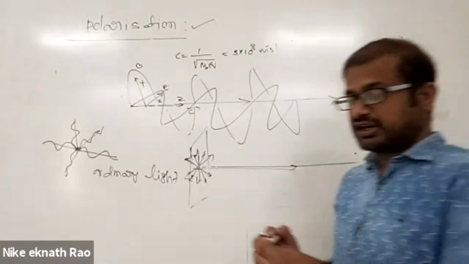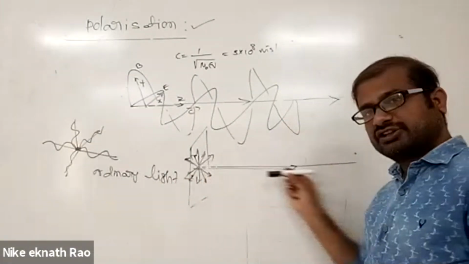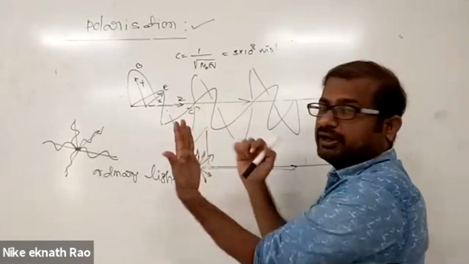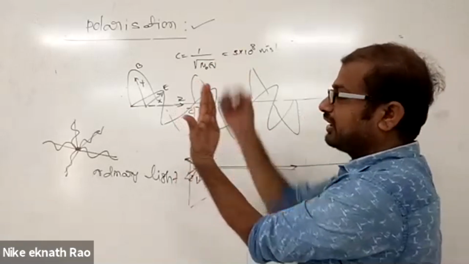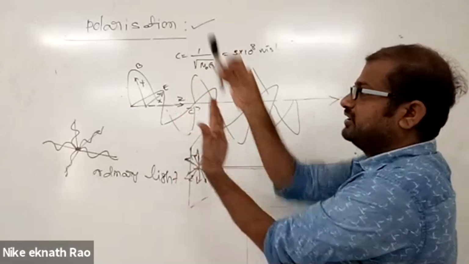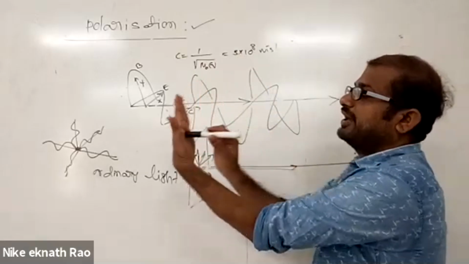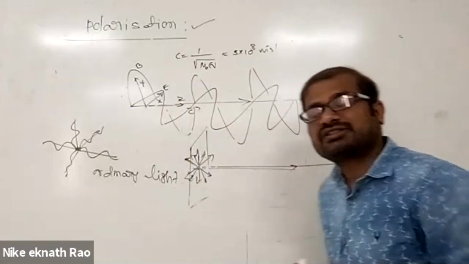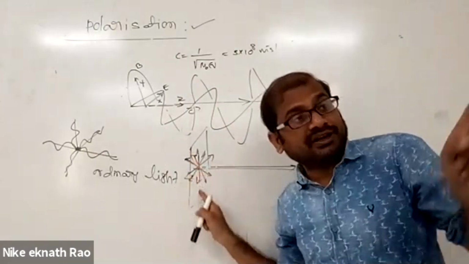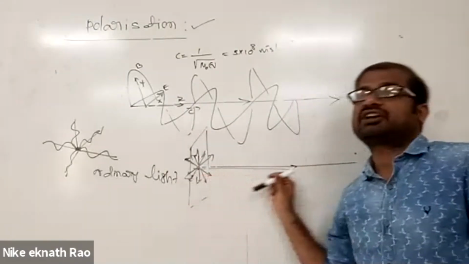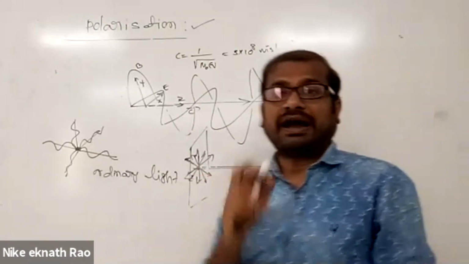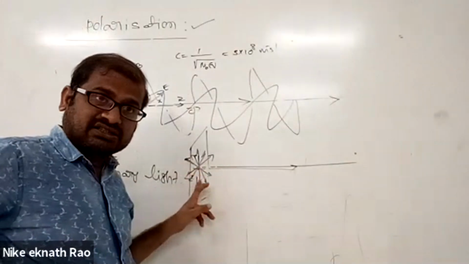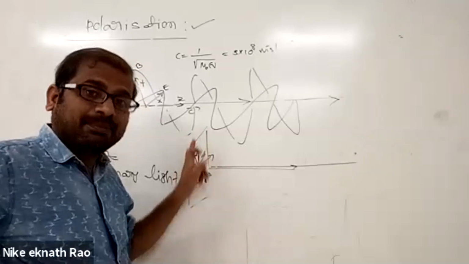One more way of saying is that the direction of propagation is like this, no? Direction of propagation is in this way. So here we have a plane, which is perpendicular to the direction of propagation. In this plane, electric field vector oscillates in this way, okay, in this way. So about this direction of propagation, the electric field vector oscillations are symmetrically distributed. The oscillations of electric field vector are symmetrically distributed in a plane which is perpendicular to the direction of propagation. So this kind of light we call as what? Ordinary light.